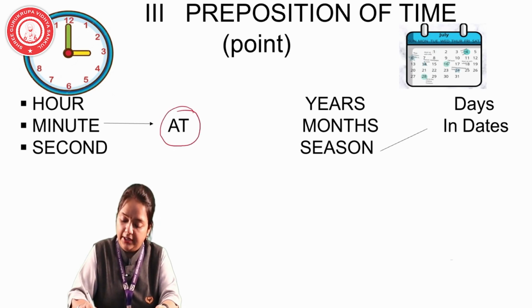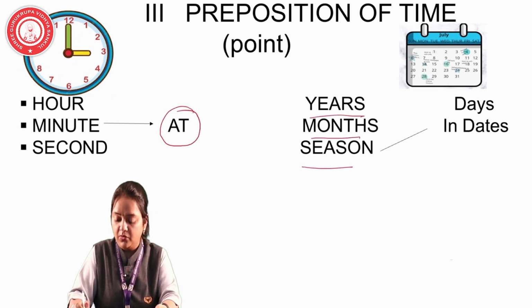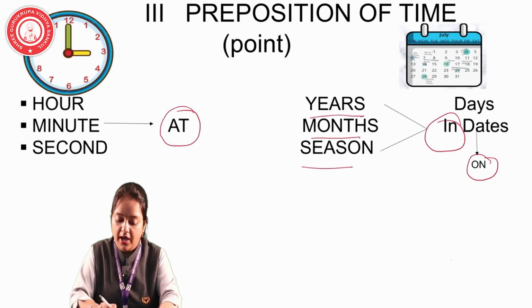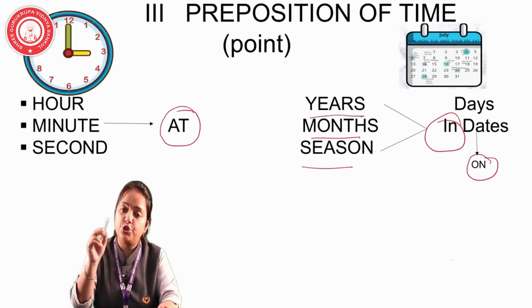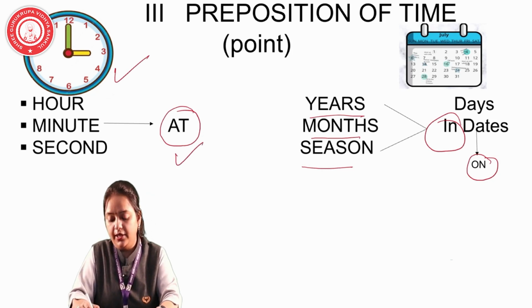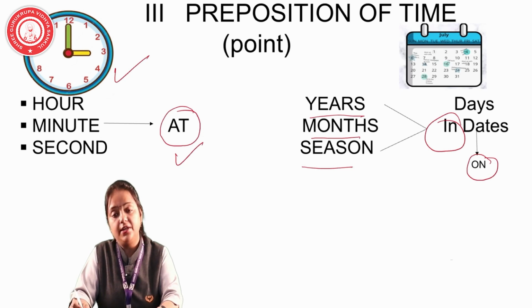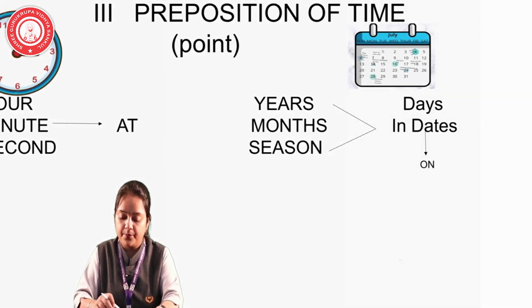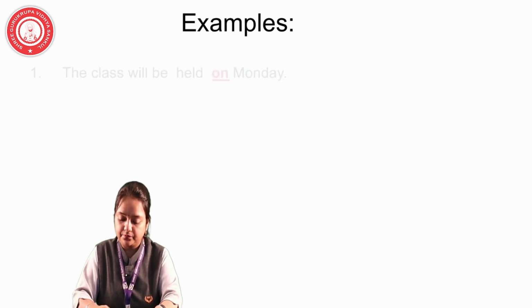And for the calendar, year, month, season, we are using in. For days and dates, on.